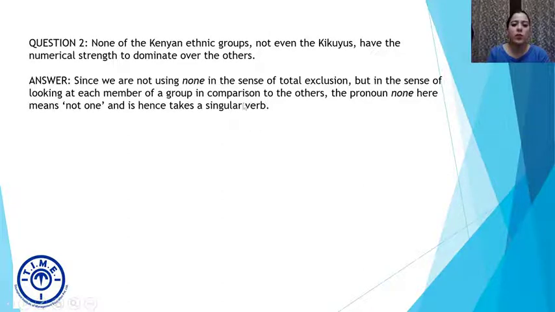Now we're talking about verbs. We'll discuss verbs in our next lecture. But for right now, understand that if none is being used in the not one meaning, then the verb should be singular. So the verb here is have. So this should be converted to the singular has. Then the answer becomes none of the Kenyan ethnic groups, not even the Kikuyus, has the numerical strength to dominate over the others. So we will replace the verb from plural to singular. So it will become has.